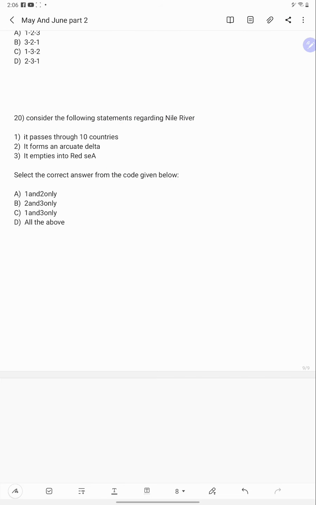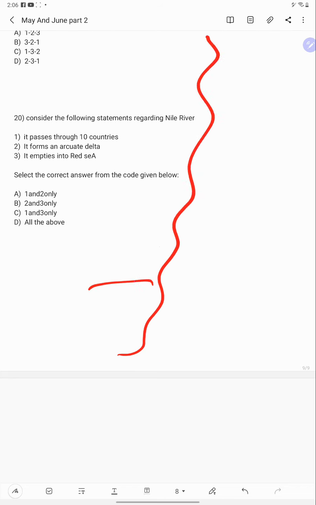The Nile River cuts across 10 countries, and it does not flow from north to south. It flows from south to north.